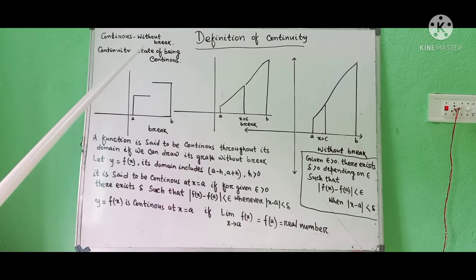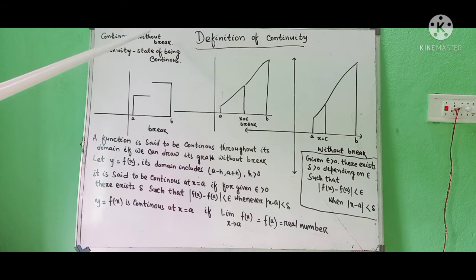We are discussing real valued functions. Come to the meaning of the word continuity at first. Continuity means state of being continuous. Continuous means without break. So continuity is a state of being continuous. That means a graph, something which is continuous, we say that thing has continuity.